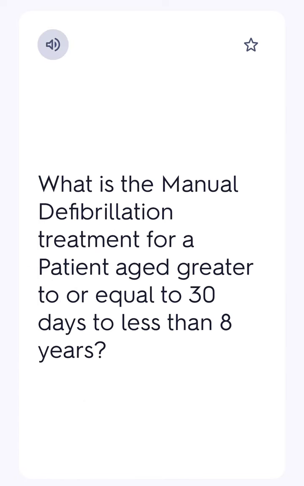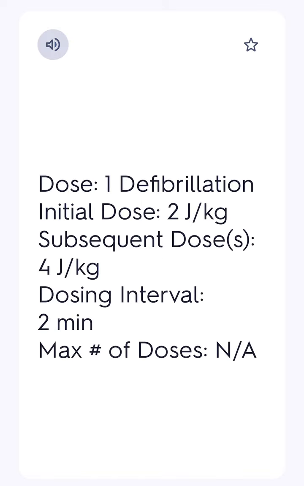What is the manual defibrillation treatment for a patient aged greater than or equal to 30 days to less than 8 years? Dose: 1 defibrillation. Initial dose, 2 joules per kilogram. Subsequent dose, 4 joules per kilogram. Dosing interval, 2 minutes. Max number of doses, N/A.